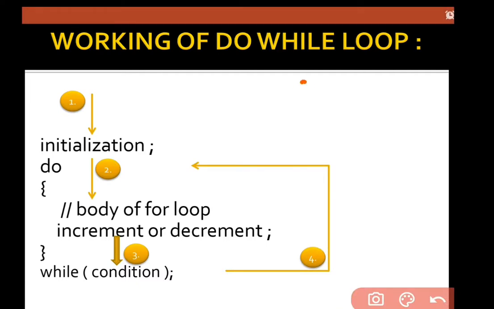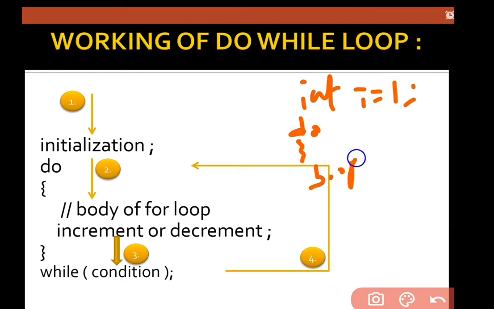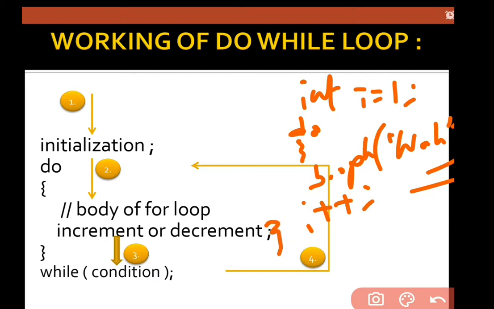The same thing here, I am writing int i equals 1, do, then the body part, means System.out.println work, then i plus plus, then while, condition is i smaller than or equal to 3, semicolon.